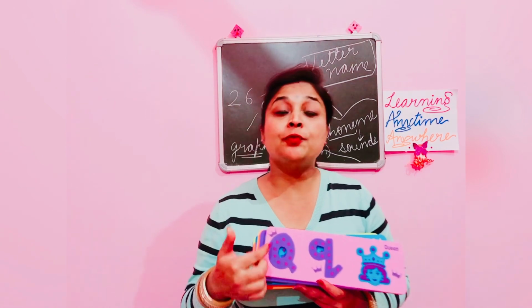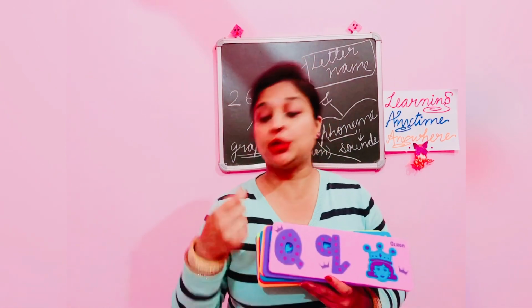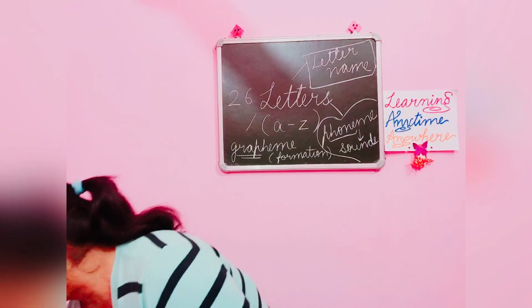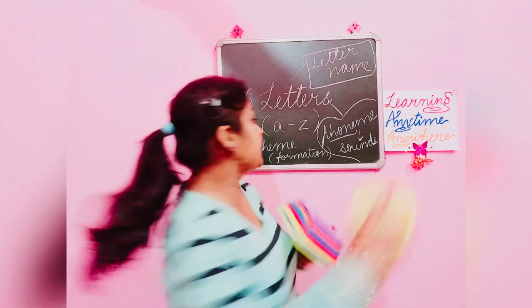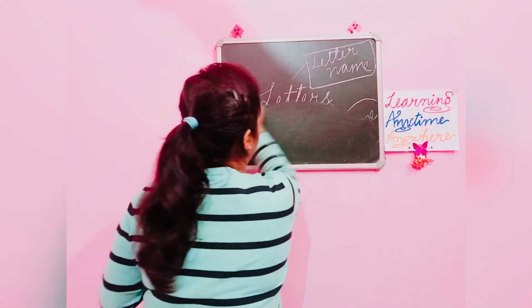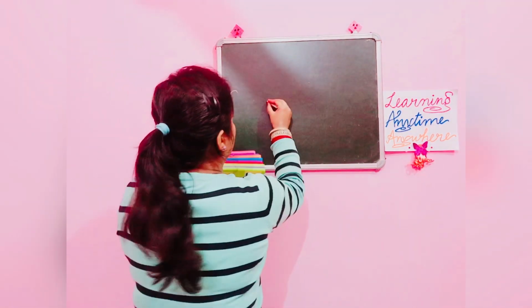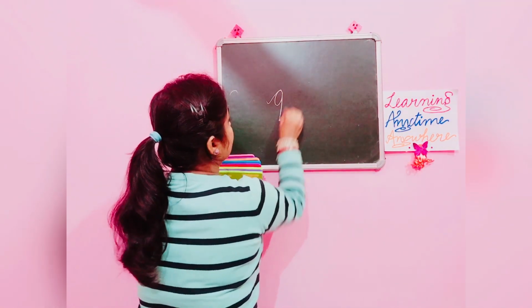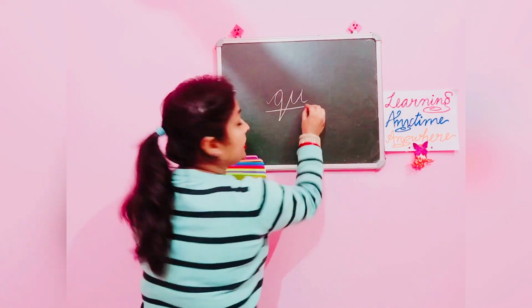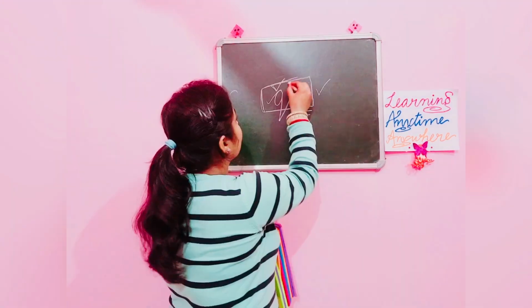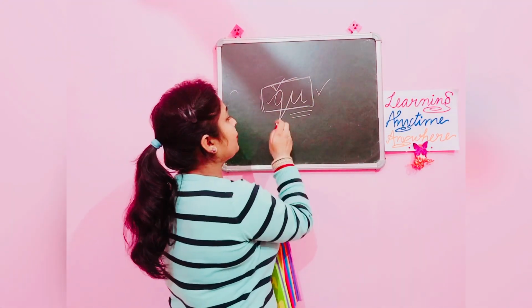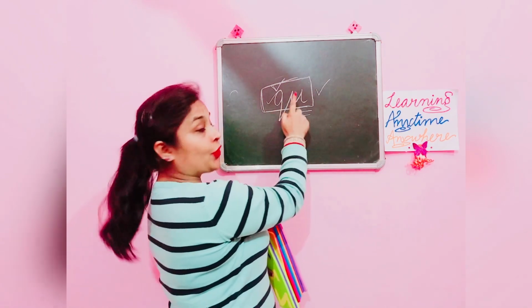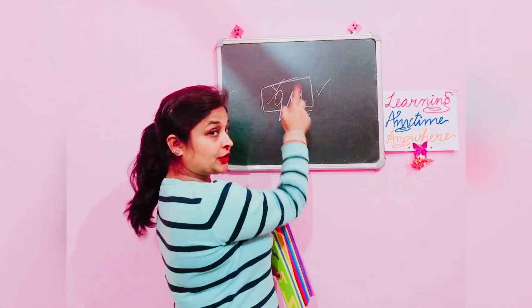The sound of both the letters together, Q and U, is qu, queen.